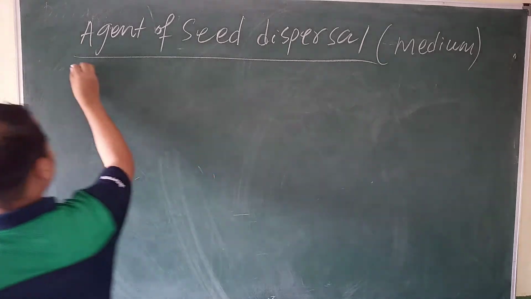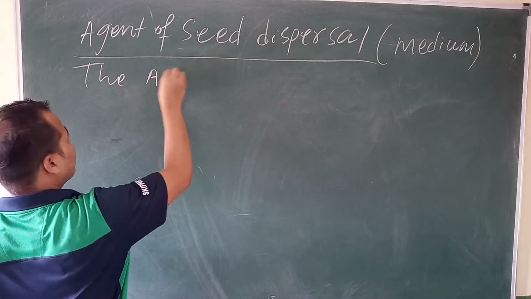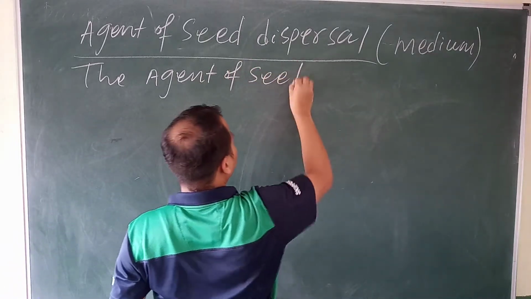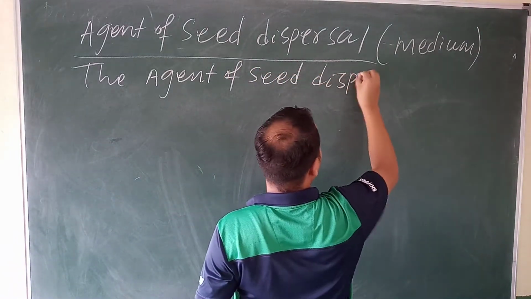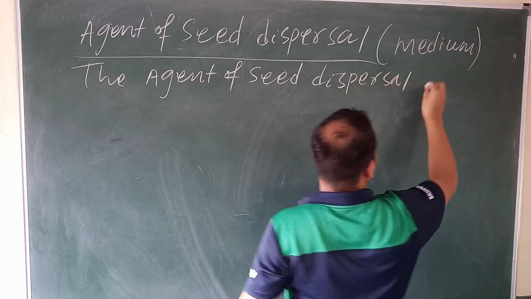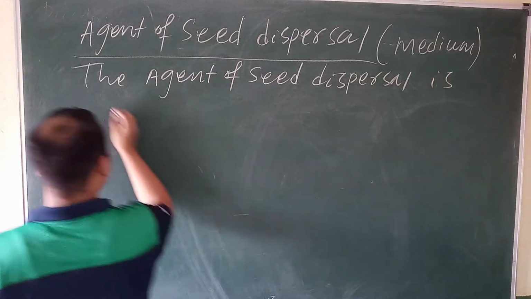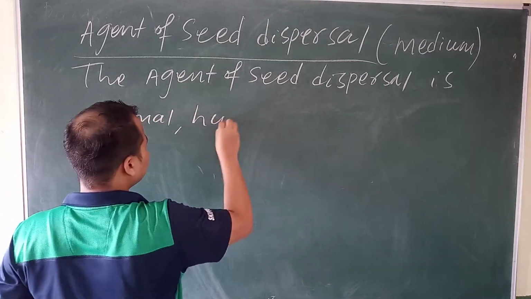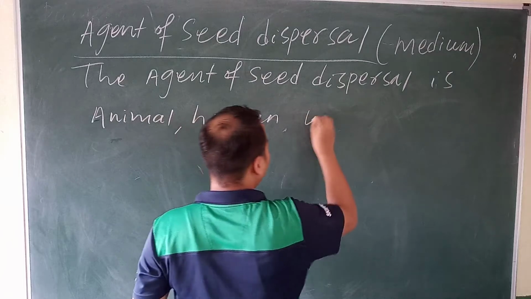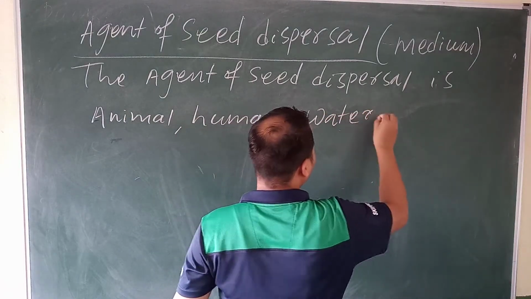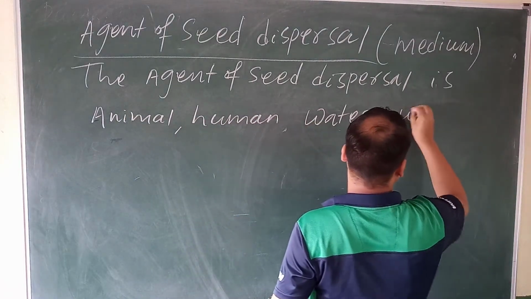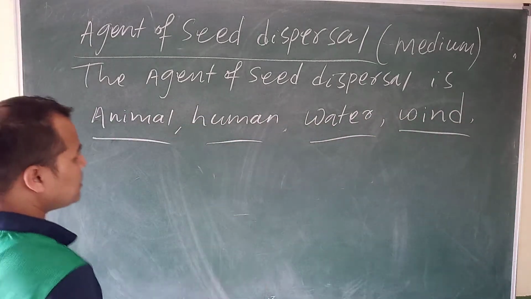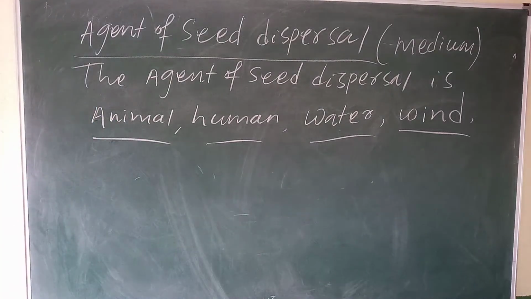Write down: the agents of seed dispersal are animal, yes or no? Human, yes or no? Then water, yes or no? Then wind, yes or no? So these four are the agents of seed dispersal.